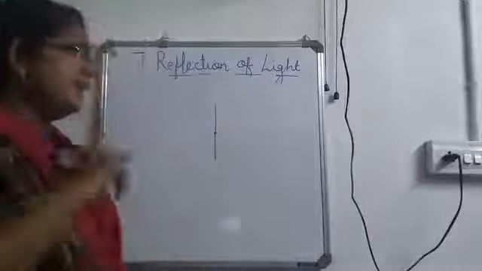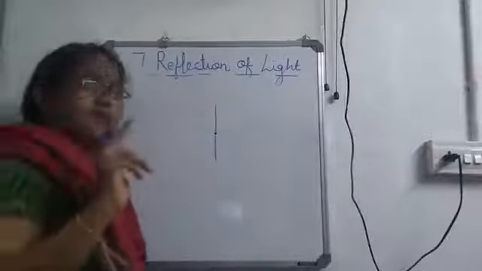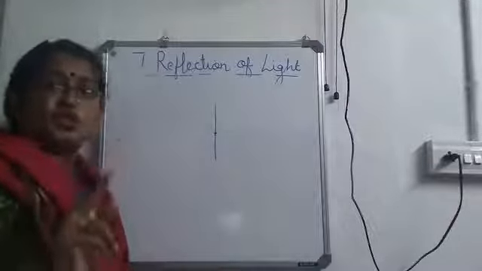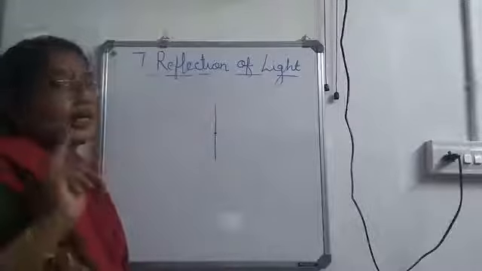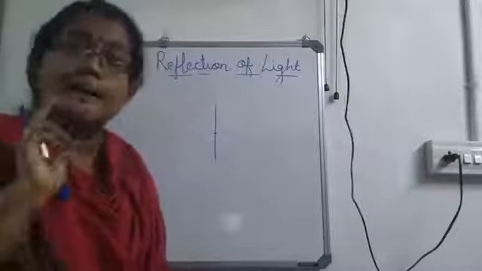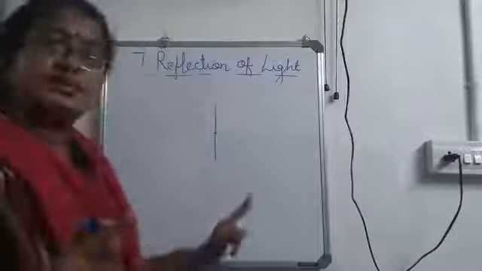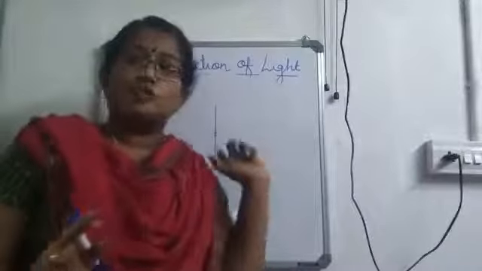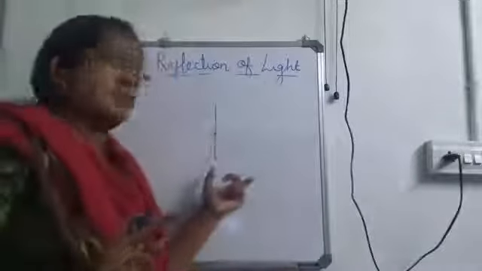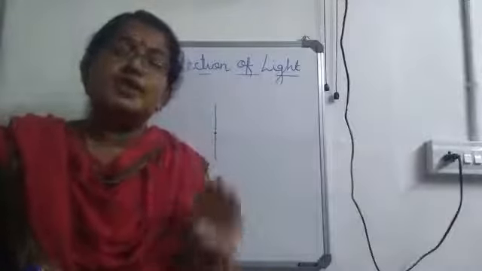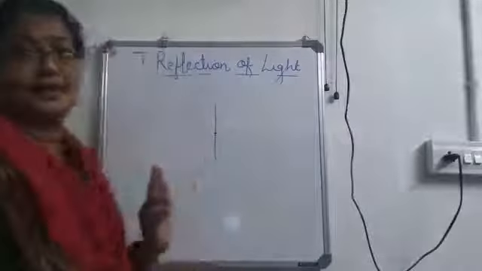Now, one more thing, in the case of ray diagrams, when you are drawing the rays, you should always use your ruler and pencil. Diagrams should not be drawn using a pen, and it should be straight, since a ray means a straight line with an arrowhead. So no bends should be there. Here, since I am drawing on the board, it is difficult, but when you draw, please use the ruler and the pencil to draw the ray diagrams.